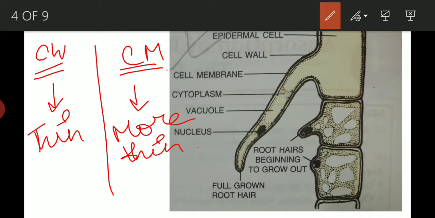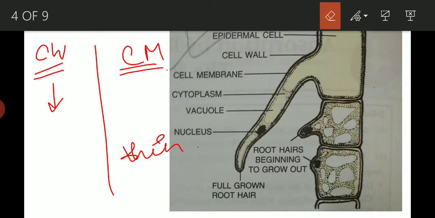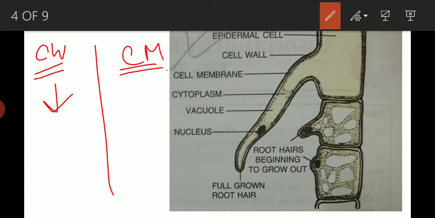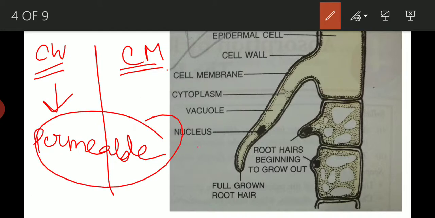And another important thing about the cell wall and cell membrane is, the cell wall is permeable. Permeable means it allows the movement of the water molecules and the dissolved substances freely in and out of the cell. That means it will not restrict the movement of any substance. It will allow the water molecules and also the dissolved substances. This is known as permeability.